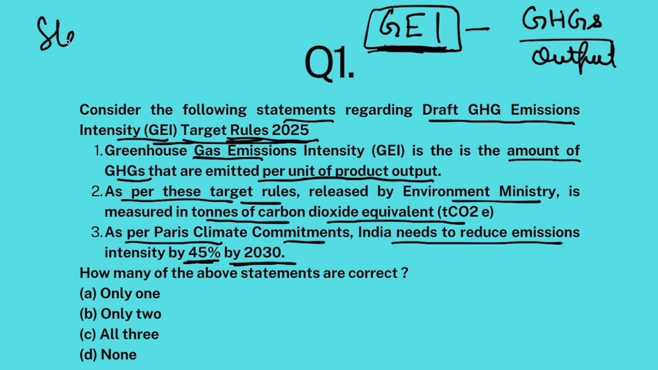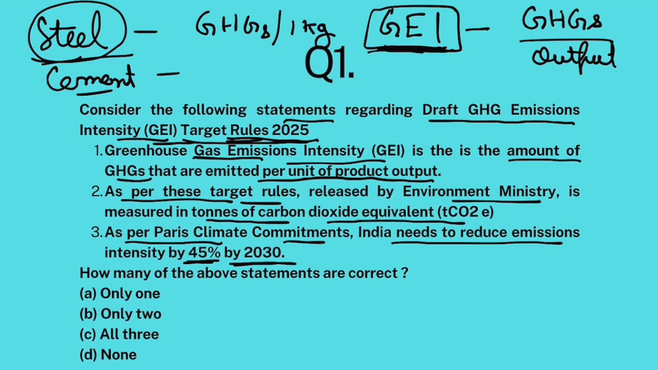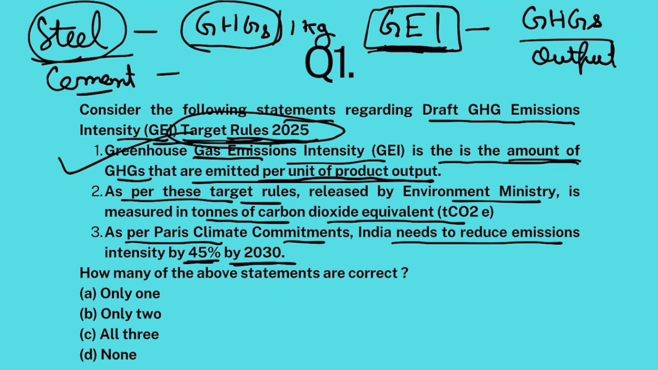So let's suppose there is a steel industry. The amount of greenhouse gases emitted per 1 kg of steel produced by the steel industry. Similarly, there is cement: greenhouse gases emitted per 1 kg of cement produced. 1 kg or 1 ton or 1 quintal, per unit output. So this is how we measure greenhouse gas emissions intensity. So greenhouse gas emissions intensity is the amount of GHGs that are emitted per unit of product output. Absolutely correct.